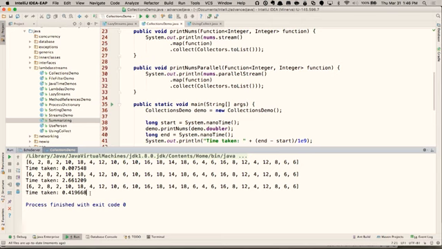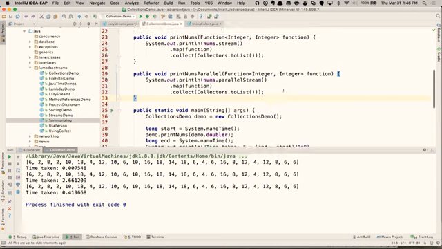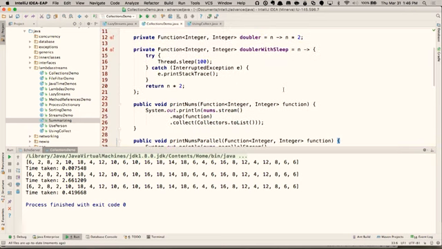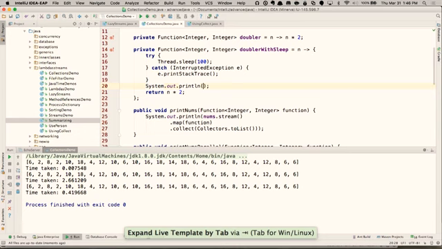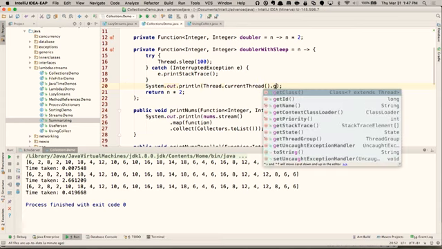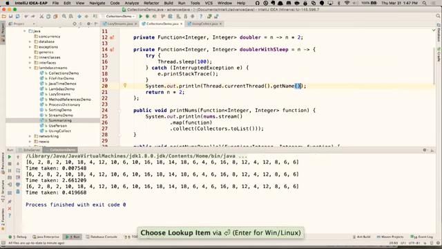Now, I can make one change to this, which will slightly mess it up a little bit, but I just want to do it for illustration at the moment. When I'm doing the doubler with sleep here, I can also print out, and I don't like doing prints in the middle of a lambda because it can mess up all kinds of parallelization mechanisms, but it is legal. I can go Thread.currentThread and find out which thread I happen to be on at the moment. I don't even think I need the getName, but I can print it if I like. And I'm only doing this in the doubler with sleep.